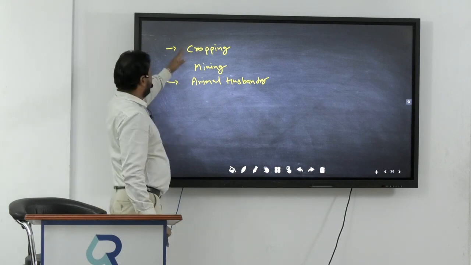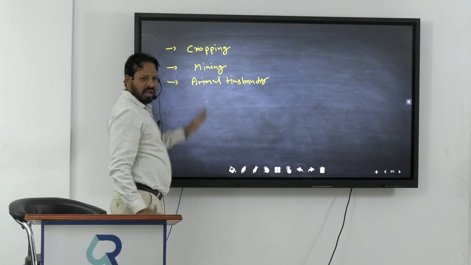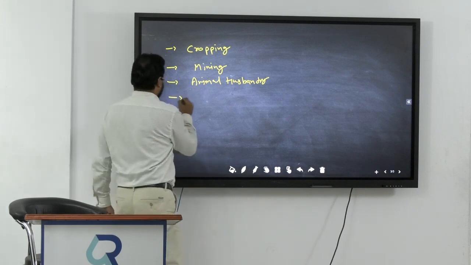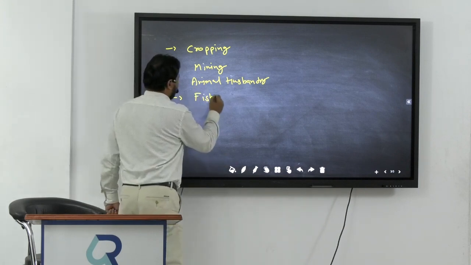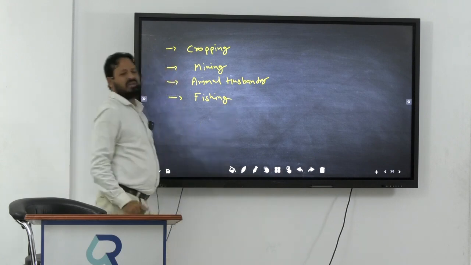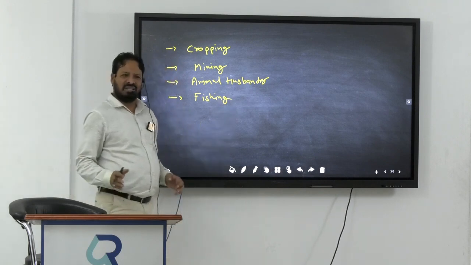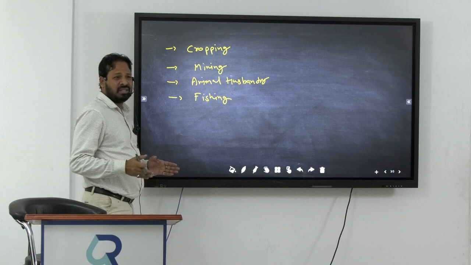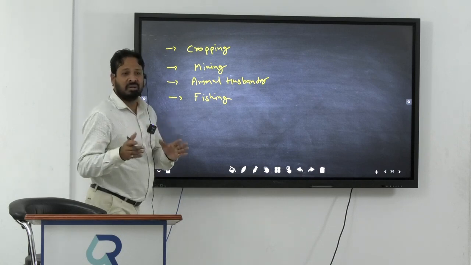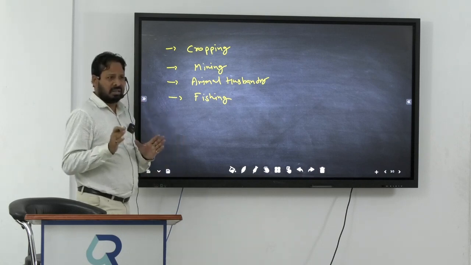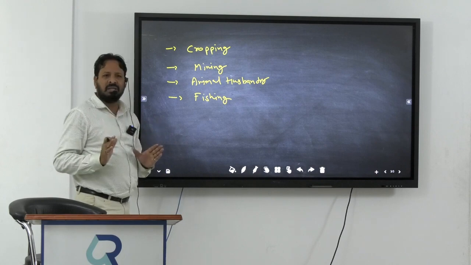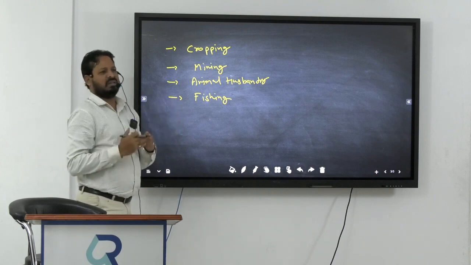So always remember cropping, mining, animal husbandry, then fishing. If you are doing fishing, it means fishing is also based directly on nature. So fishing is also considered a primary sector function, not only agriculture.